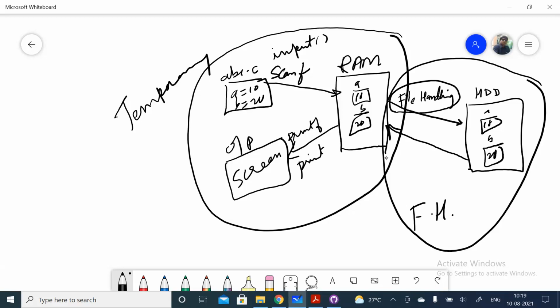If you store that value in the RAM, it will vanish when any problem comes, or if you terminate your program or the system crashes. In that case, your data will not be retrievable. So that's why we need to use file handling here. I think you might have understood the concept of file handling, and why we need to use it.